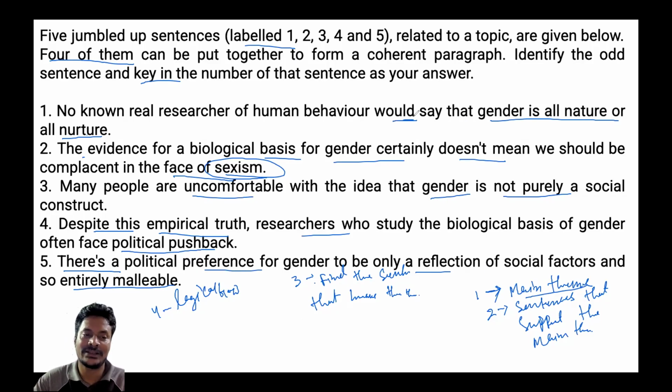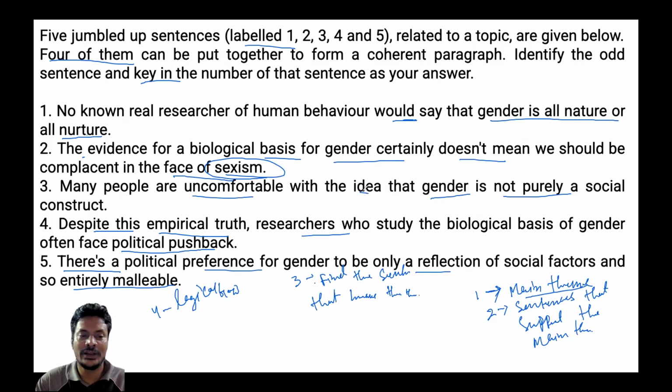Second, a biological basis for gender certainly doesn't mean we should ignore sexism.